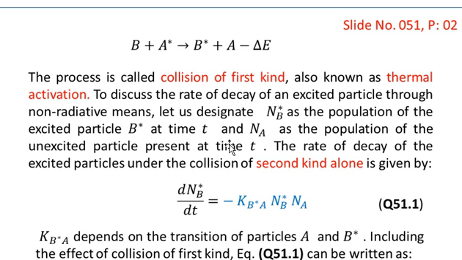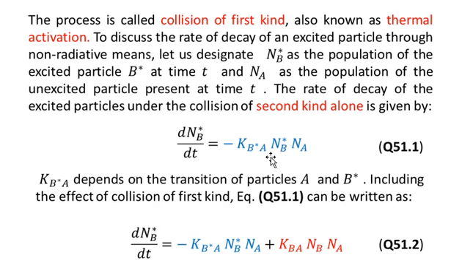For example, in a two-level system, NB star will be N2 and the other, NA, will be equal to N1. So NA will correspond to the ground state, and NB star will correspond to the population of the excited state. The rate of decay of the excited particles under the collision of second kind alone is given by